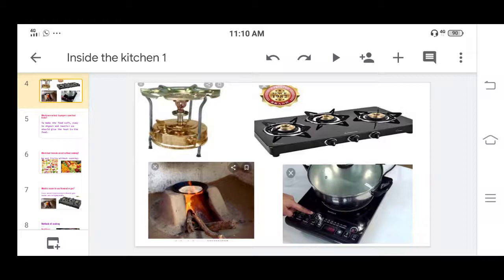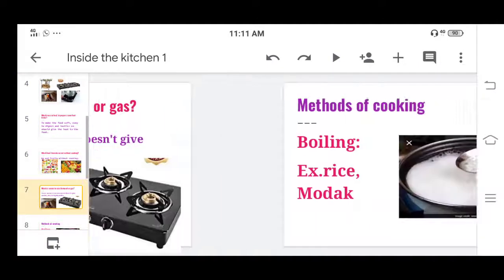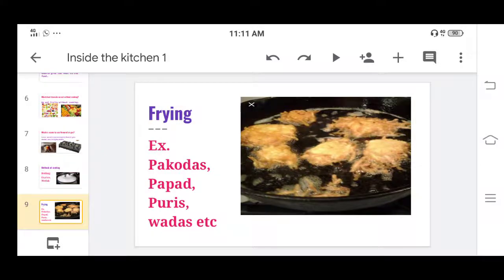Food items become tastier and easier to digest when we prepare them by heating. We can't eat raw food items, so we have to cook them using heat. When we cook the food, it becomes tastier, easily digestible in your stomach, and it becomes soft.